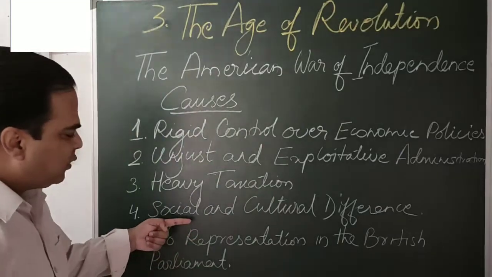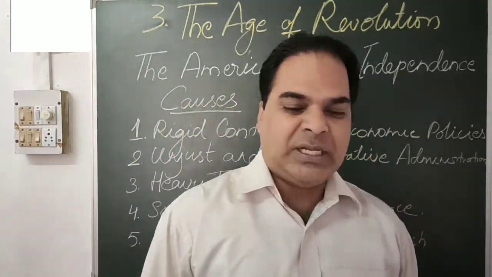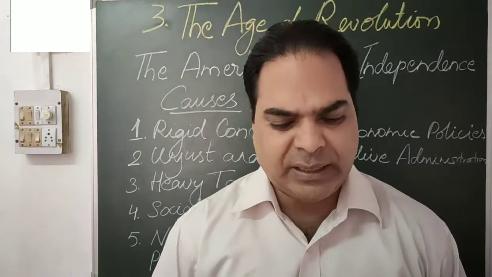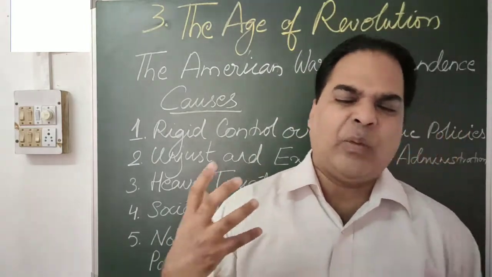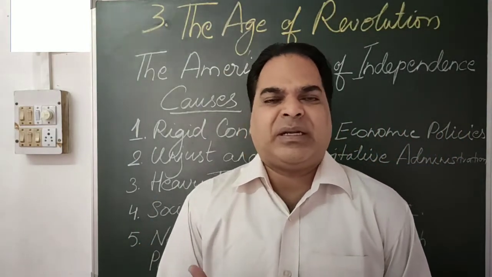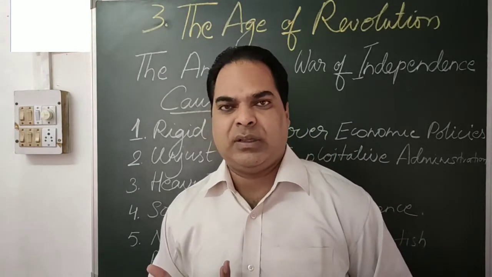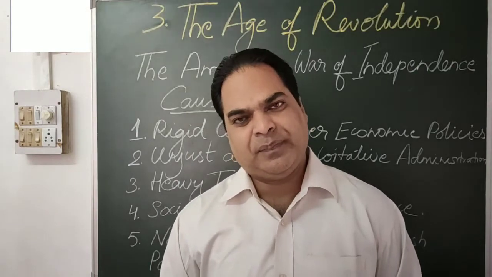The next one is social and cultural differences. You know that, my dear, when these people went and settled in these 13 colonies, they wanted to set up a separate identity as the people of 13 colonies. We are now no more British people.